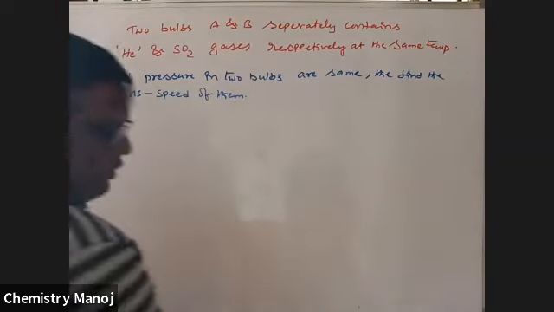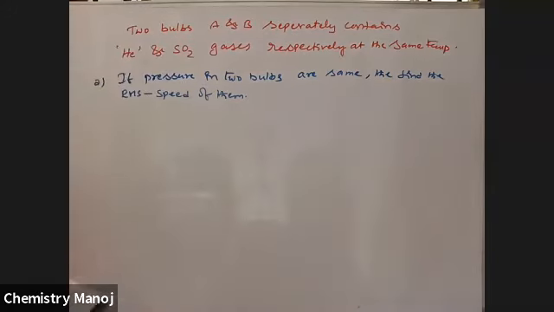So now this is the first question. Try it. If pressure in the two bulbs is the same, find the RMS speed of those gases.